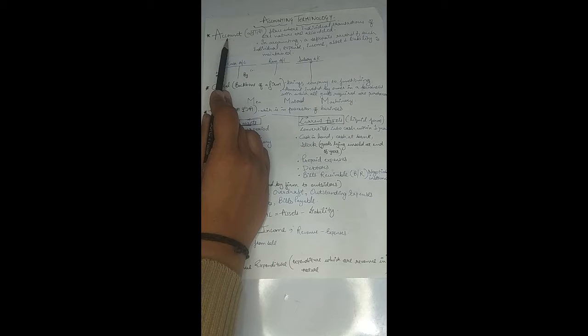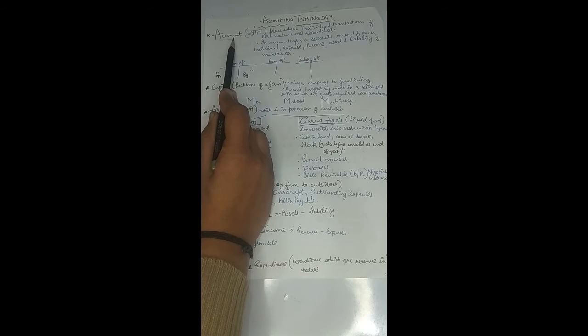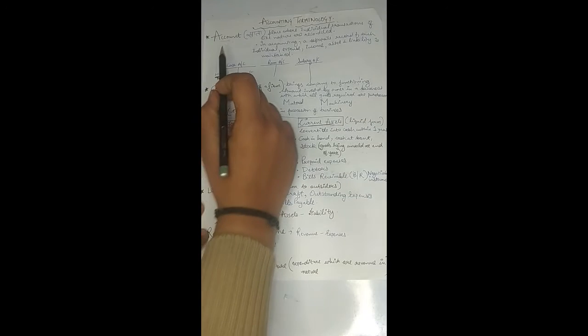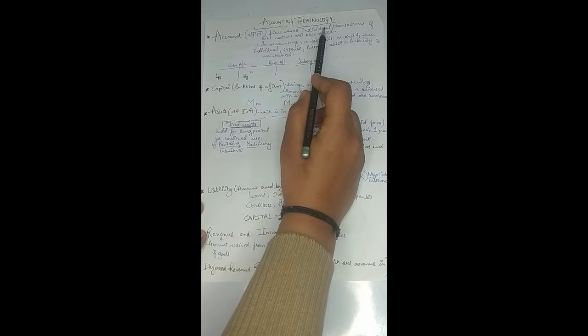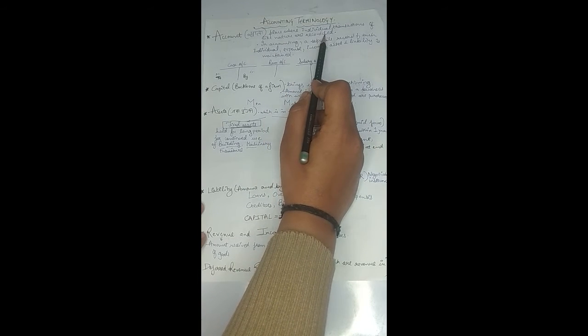When we say it's a khata, we all have accounts in a bank, right? Or you can remember going to a canteen and saying to the owner, okay, enter this amount in my khata, enter this amount in my account, right? So an account is a place where the individual transactions of like nature are recorded, right?